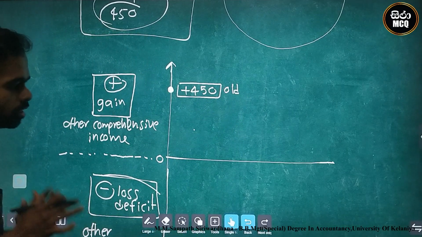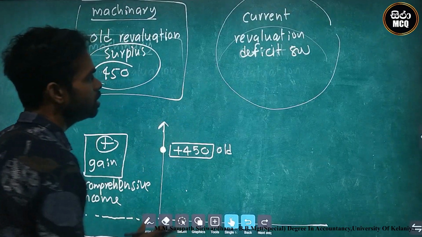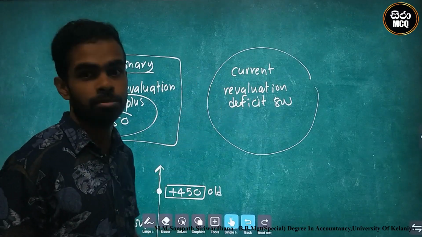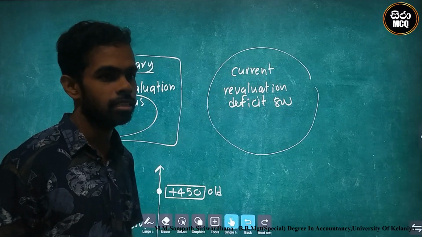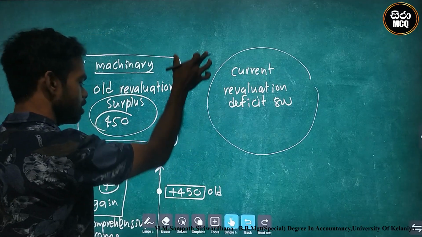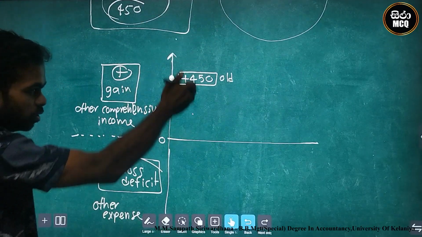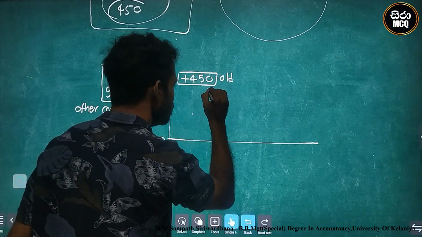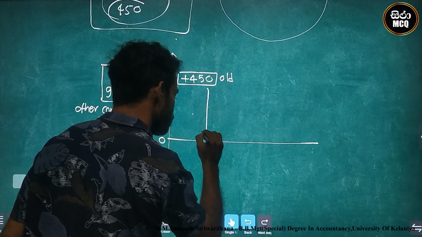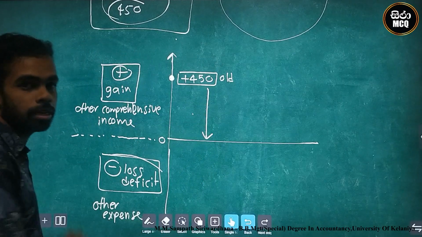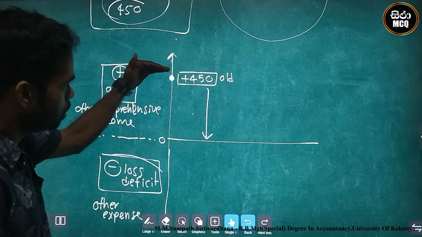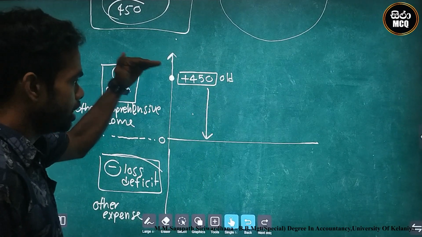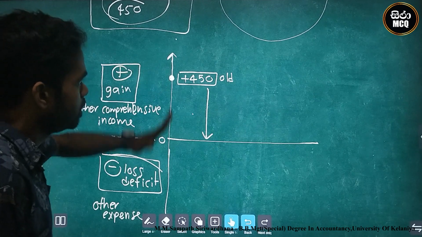After that, what is the current situation? Current situation is deficit. It is a loss of 800. Loss 800 means we go to the loss area. Therefore, we start from the old situation, and at that point we go to the deficit side. Why?